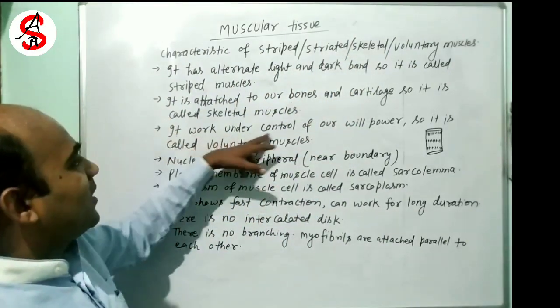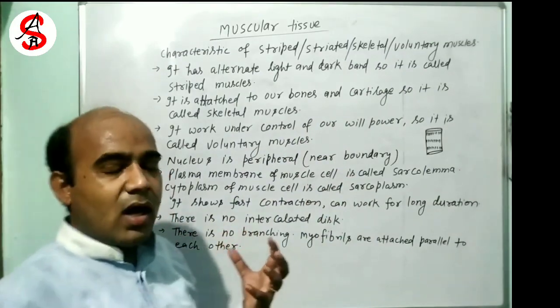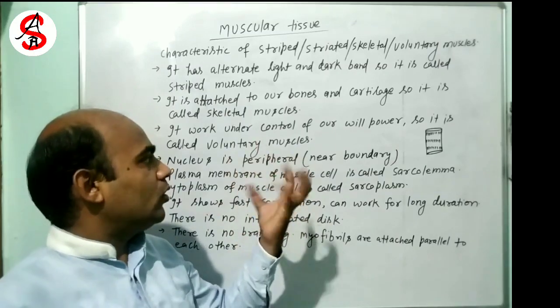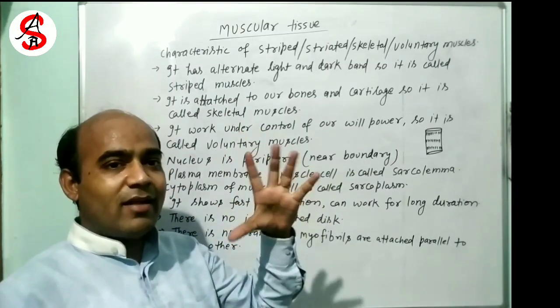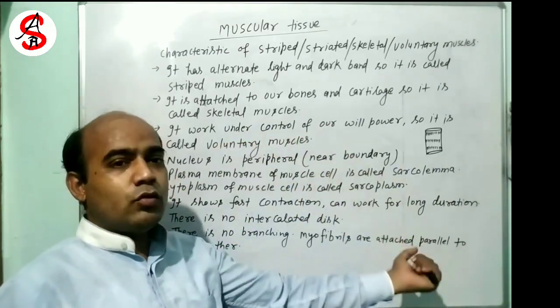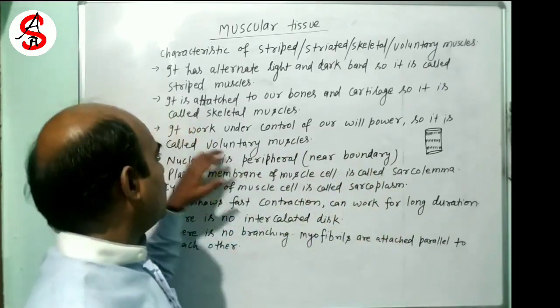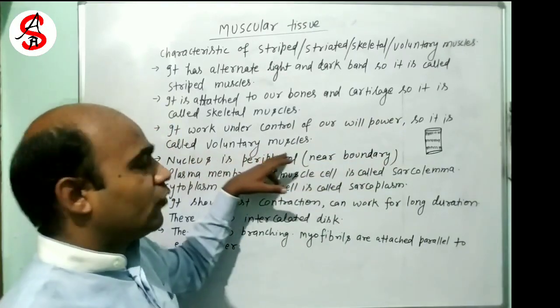It works under the control of our willpower. हमारी इच्छा अनुसार ये काम करता है, ठीक है. If you want to contract your fingers, you can contract and relax them. If you lift some substances, you can do it. So it is according to our will. So it works under the control of our will, so it is called voluntary muscles.